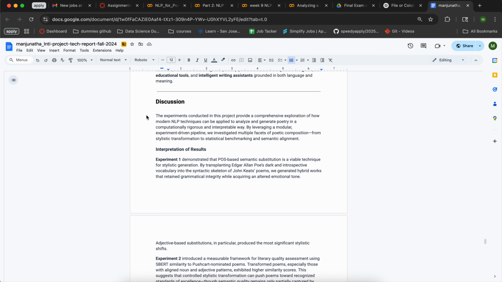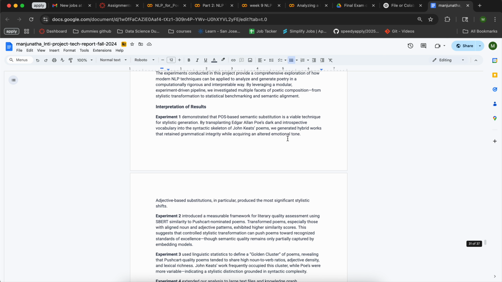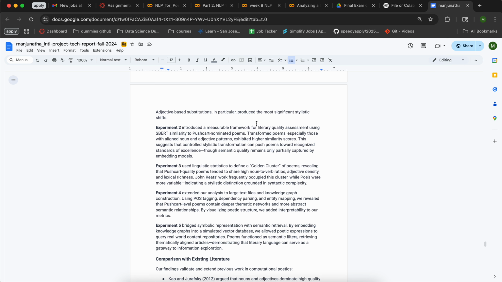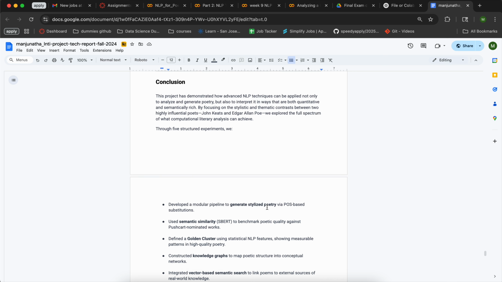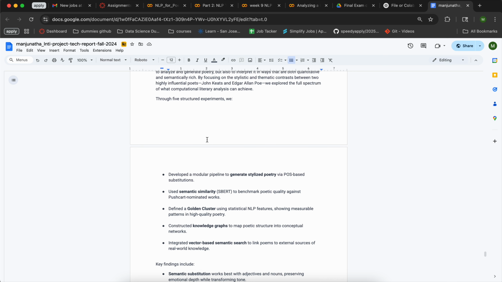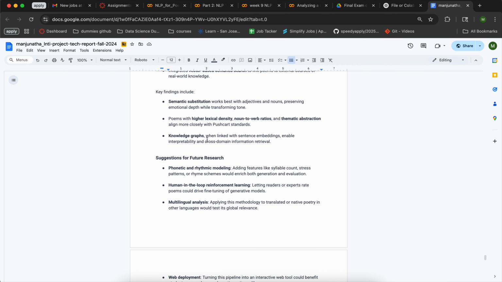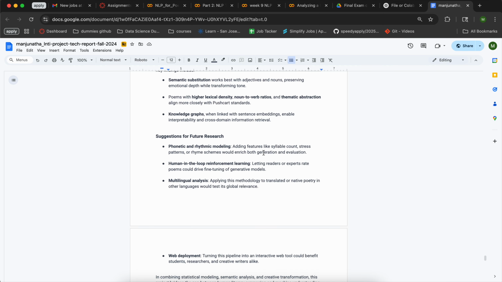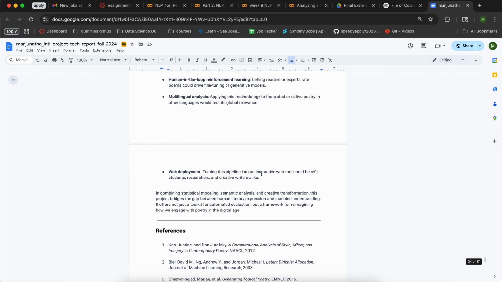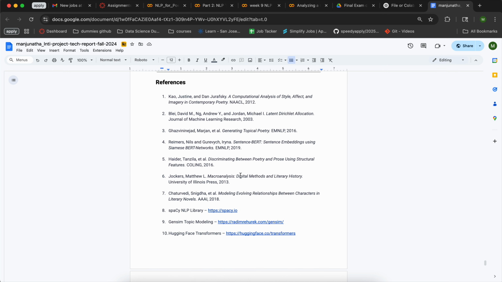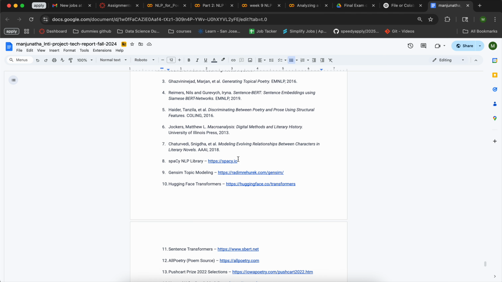Next we go to the discussion, where I have explained in detail what happened in each of the five sections and a comparison with the results. After that, this is the conclusion, where I have experimented with the five classes and the key findings for them, and the research for future use cases, and how this can be developed and integrated with other things. And these are the references I have used for this.